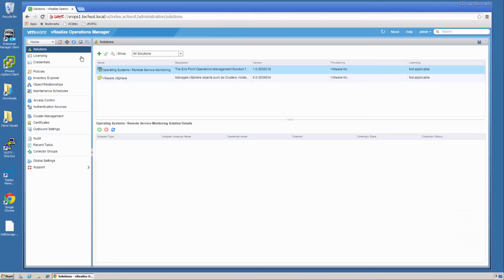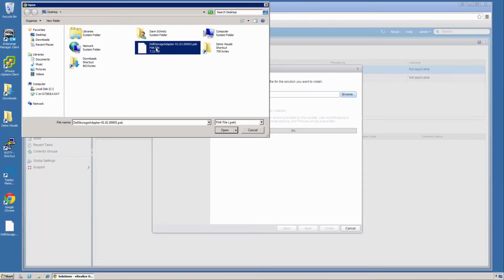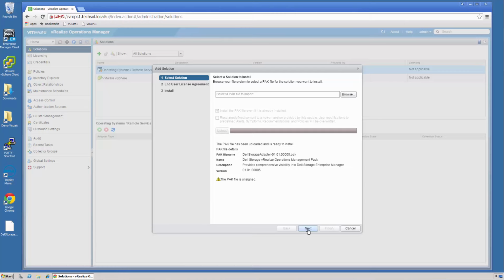Once we're in the Solutions tab, I need to click on the plus to add. This is where I select the management pack that I need to install. In this case, I'm selecting the Dell Storage Adapter, the most current version. Say Open. In some cases, if you've already tried to install it, you can check the box to install it even if it's already installed. In this case, I'm going to check that and I'm going to say Upload. In a few seconds, this will be done uploading. Now that it's been uploaded, I can click on Next.